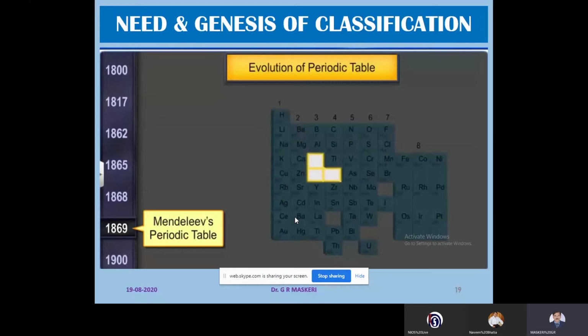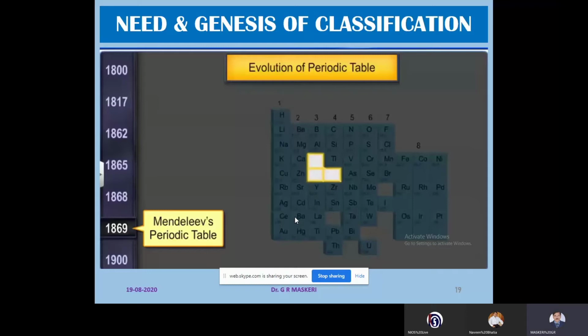Another important thing is his vision in classifying the elements and leaving gaps in the periodic table. He put gaps in the periodic table for the unknown elements.